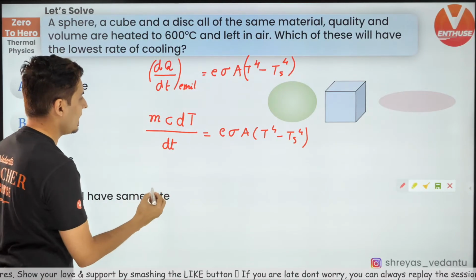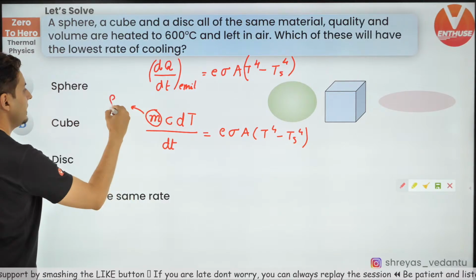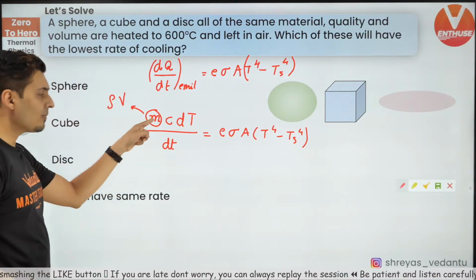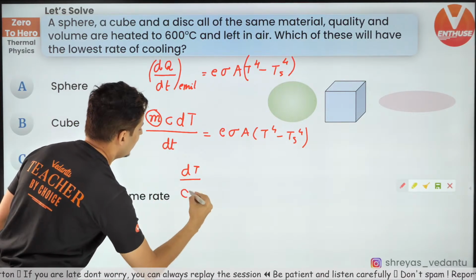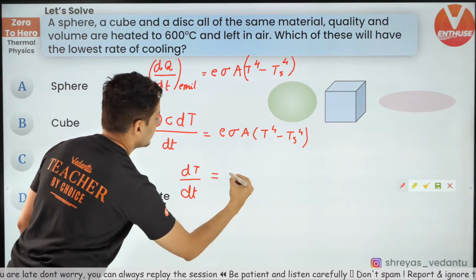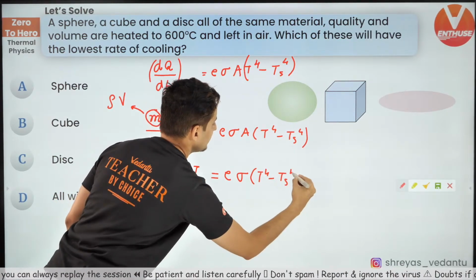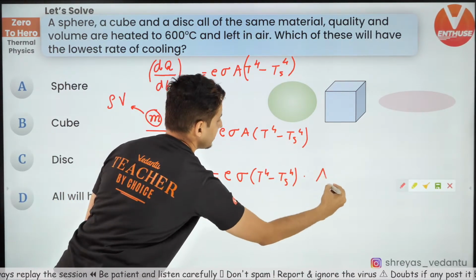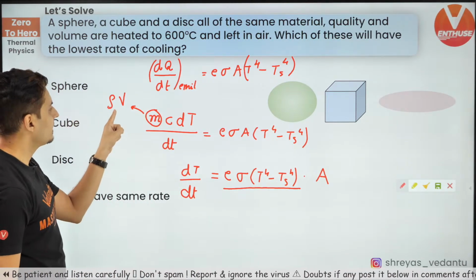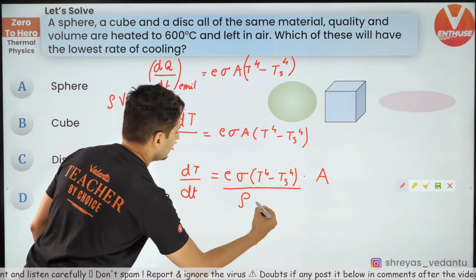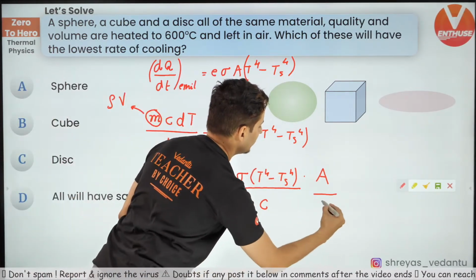Now, what is mass? Mass is nothing but density into volume. So just rearrange this. So you will get dT by dt is equal to E sigma (T raised to 4 minus Ts raised to 4), with the area remaining, so I'll put it over here, divided by, now density and C will come over here. This volume, I'll just put it down over here.